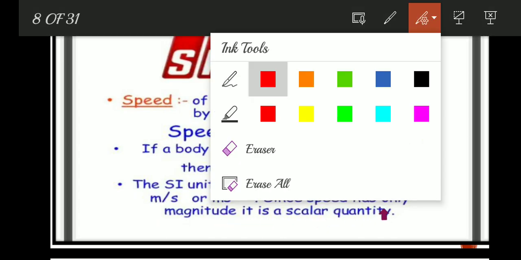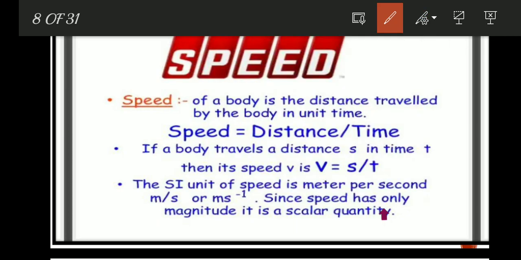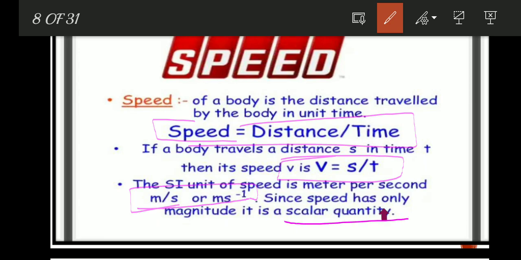It is an important point. Formula: speed equals distance divided by time, v equals s divided by t, and the SI unit of speed is meter per second or meter second inverse. Speed is a scalar quantity.